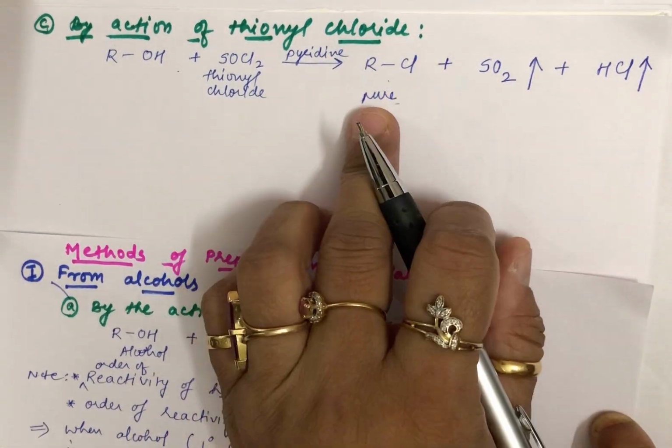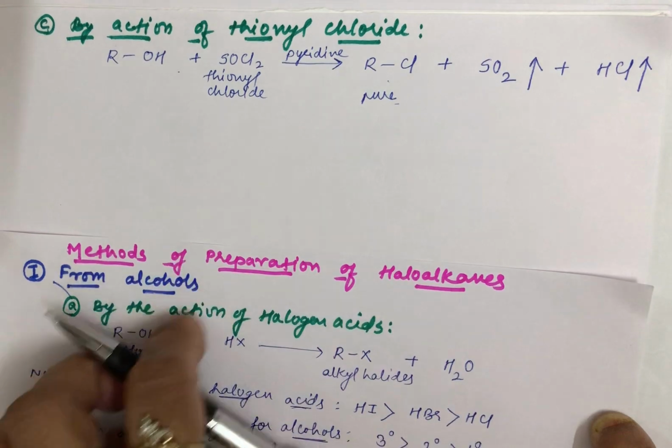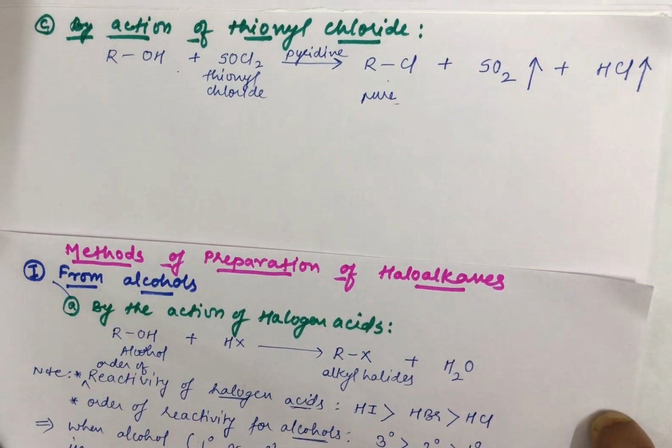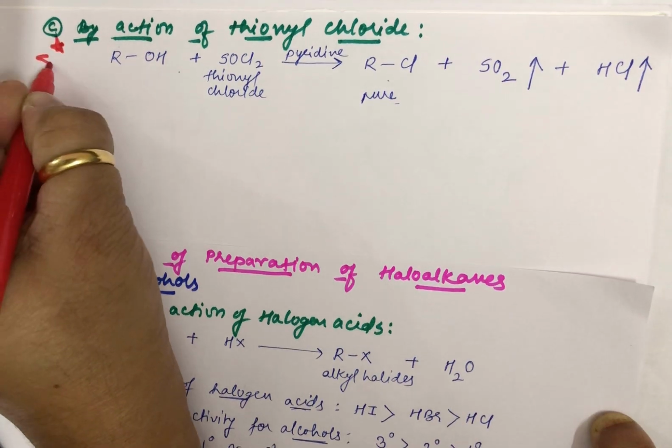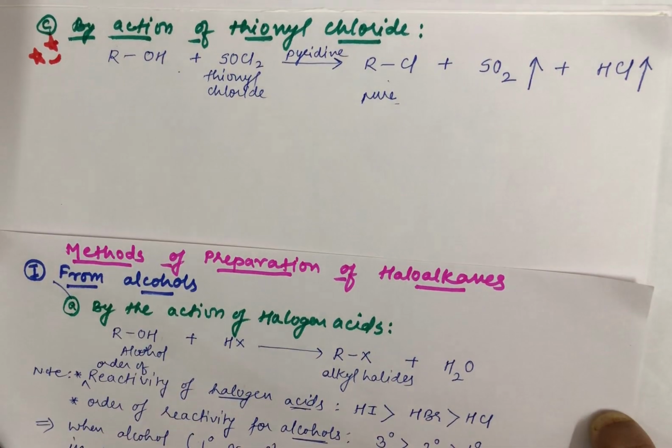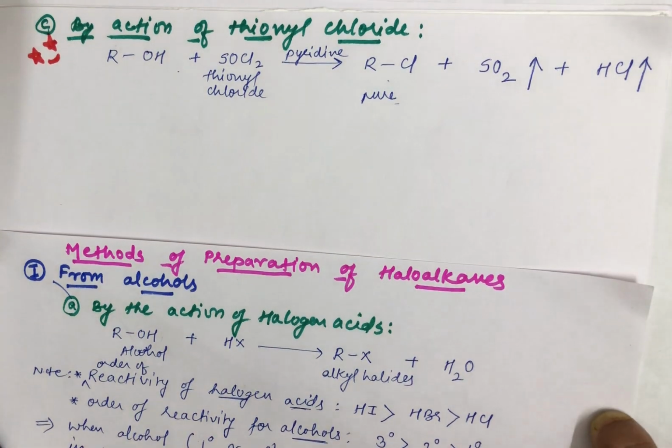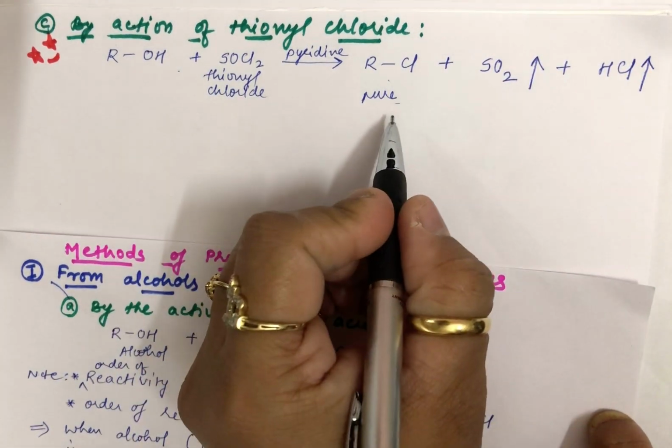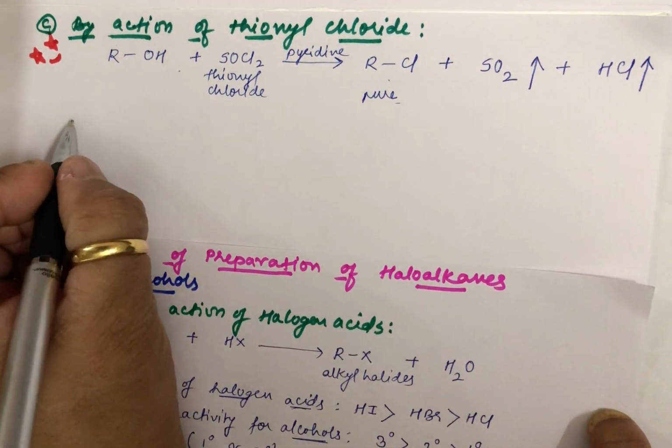So you are left over with only alkyl halide, and hence one important thing to keep in mind is that this reaction is a very important one for the preparation of your alkyl halides, though you have seen earlier that it can be prepared with the help of phosphorus halides and halogen acid. This is considered to be the best. Let me give you the example of this.